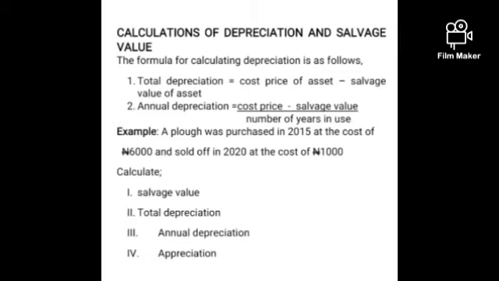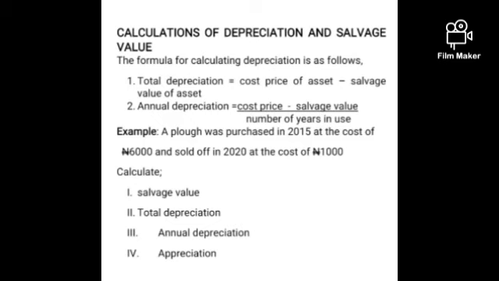After that, we'll go to depreciation and salvage value. Depreciation is reduction in worth of a commodity. The useful lifespan means the number of years a piece of farm equipment can effectively serve a farmer. Salvage value is the amount at which an asset is sold off.